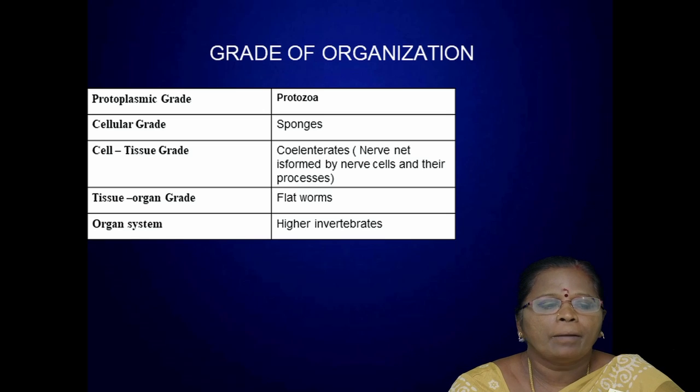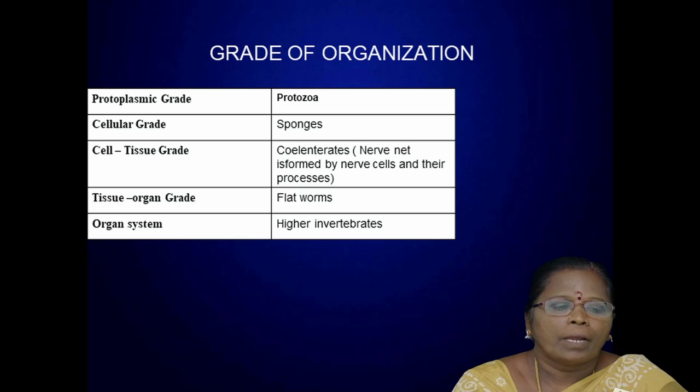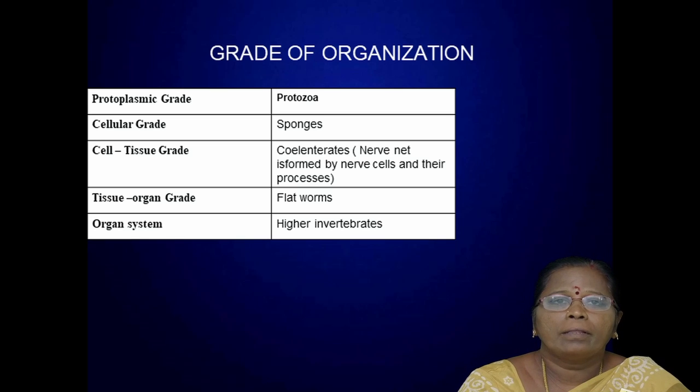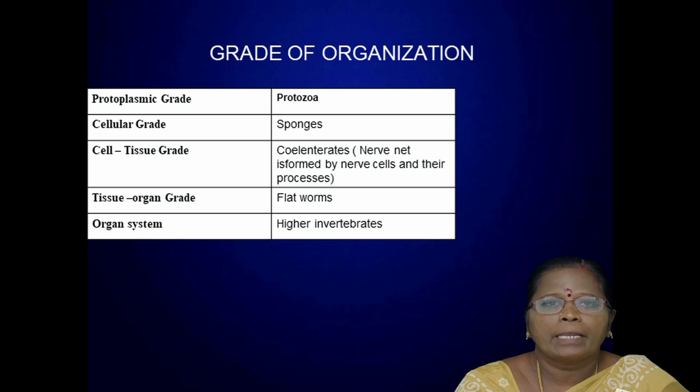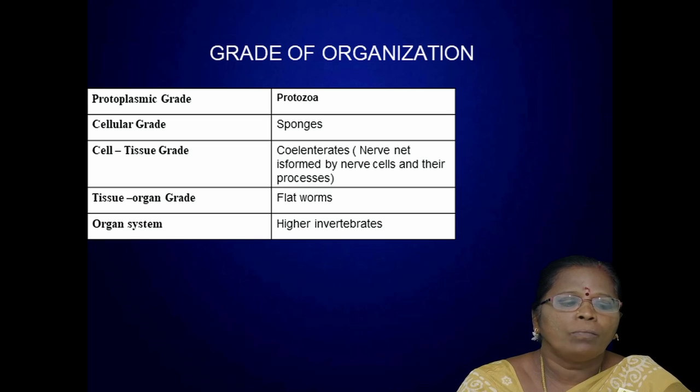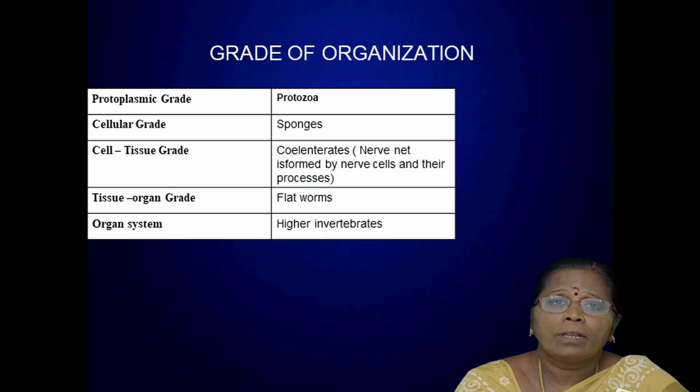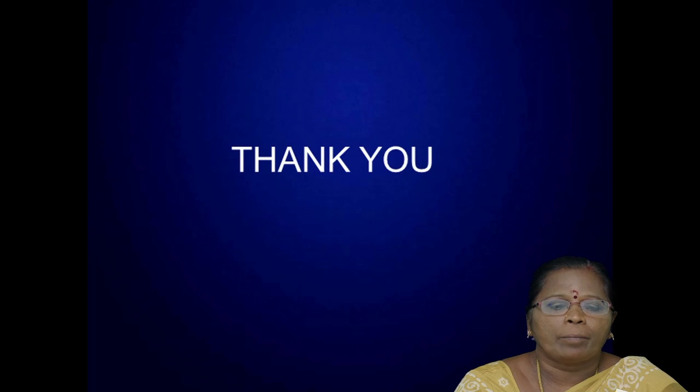That means in the protoplasmic grade and the cellular grade of organization, particular activities are carried out by particular cells. In the organ system grade of organization, all the cells are aggregated together to form tissue, and the tissues are aggregated together to form organs. The organs are then aggregated together to do a particular function. So this is known as the organ system grade of organization. It is exhibited by the higher invertebrates.